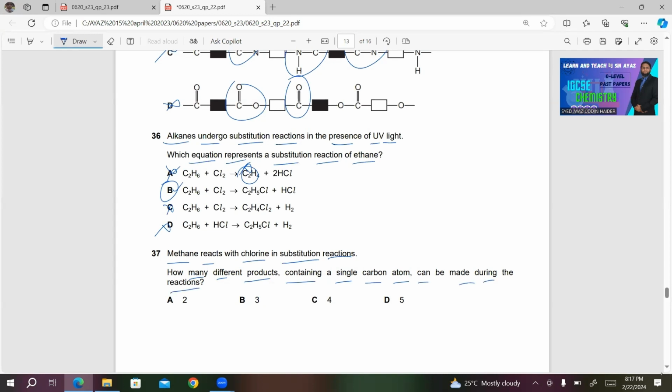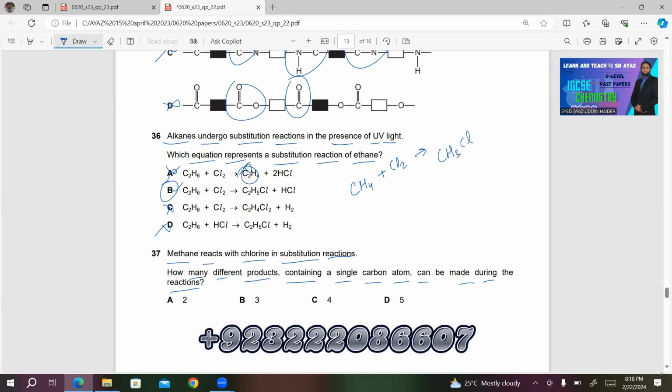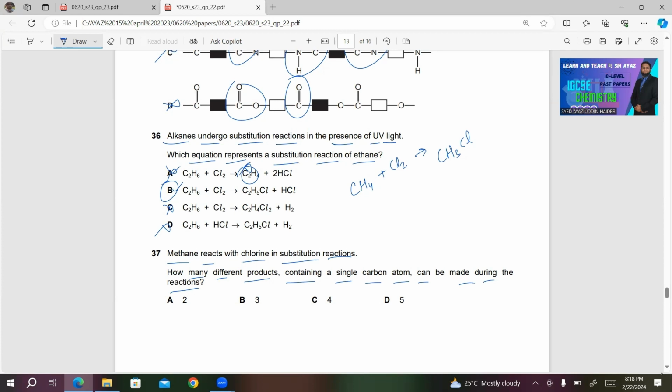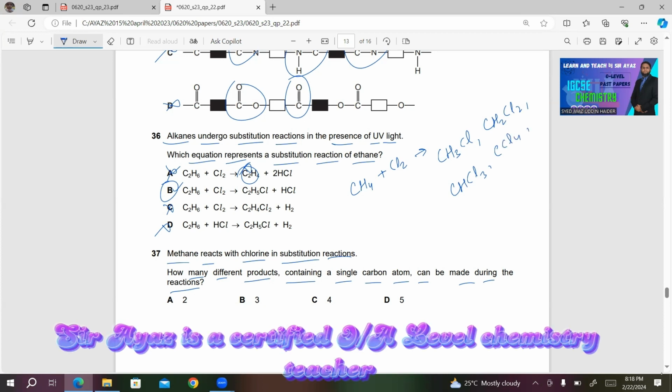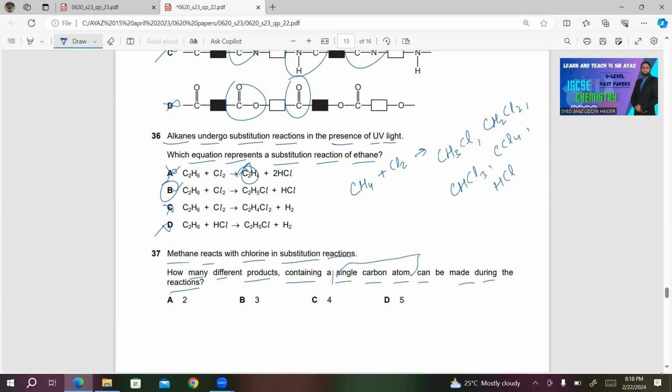So when you are reacting methane with chlorine, you will get these substitution products: CH3Cl, CH2Cl2, CHCl3, CCl4, and the last one HCl. Now they are saying how many products involving single carbon atom. So we have 1, 2, 3, 4. So C must be the right answer for this question.